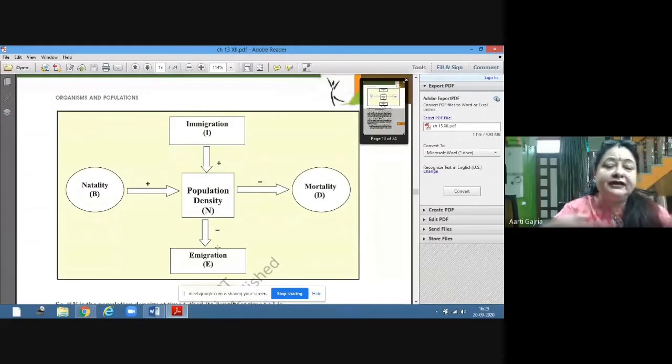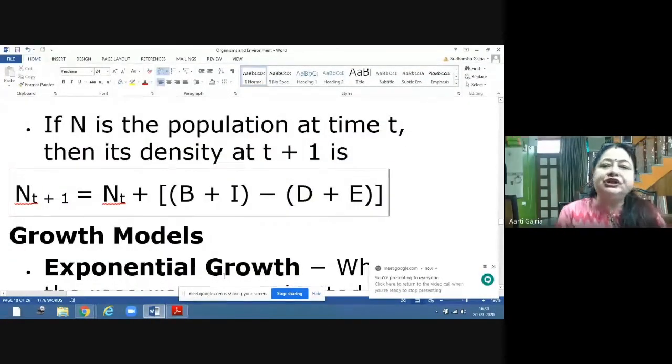And then there is emigration. Some members must have gone outside from this area. So that is emigration, and this will also decrease the density. So population density depends on 4 factors: natality, immigration, mortality, emigration. Natality is increasing the density, immigration increasing the density, mortality will decrease the density, and emigration will also decrease the density. N is the population at time t.